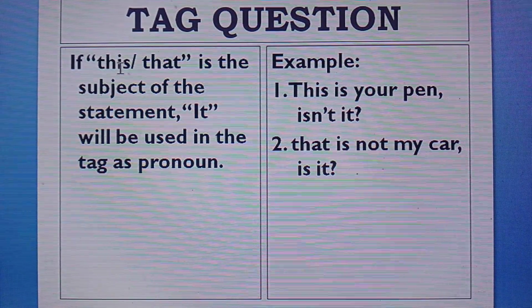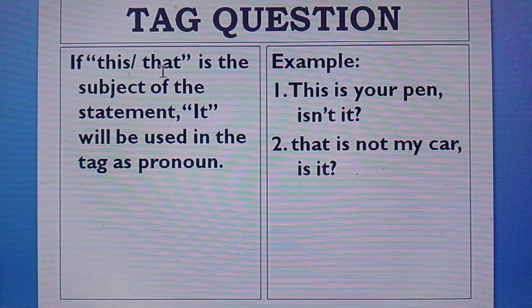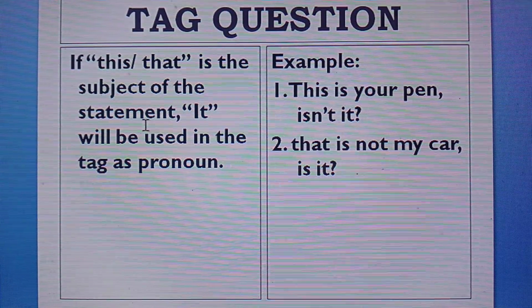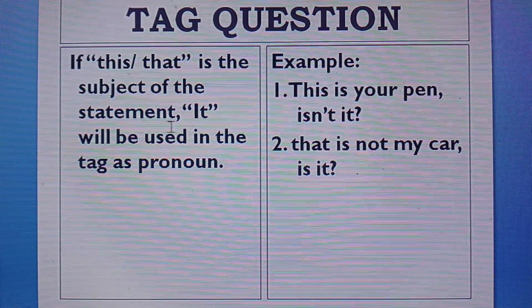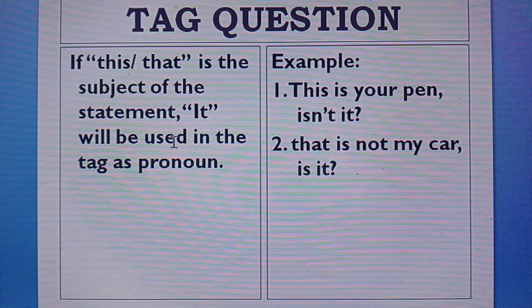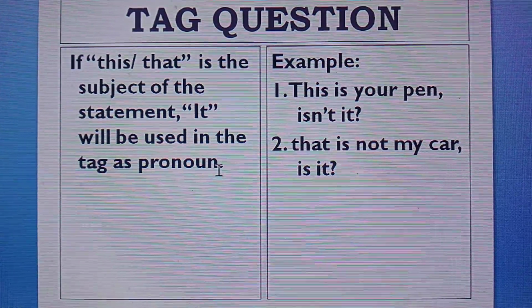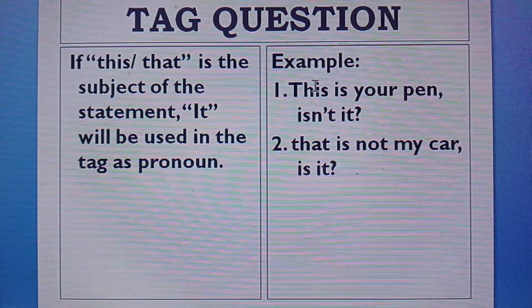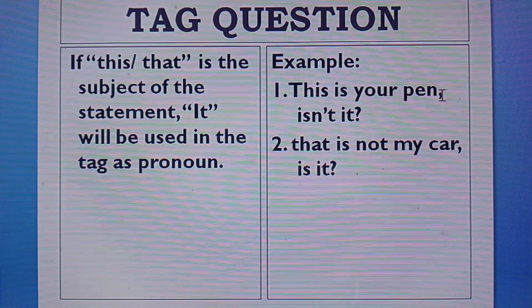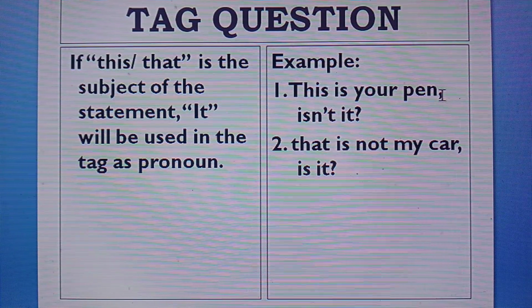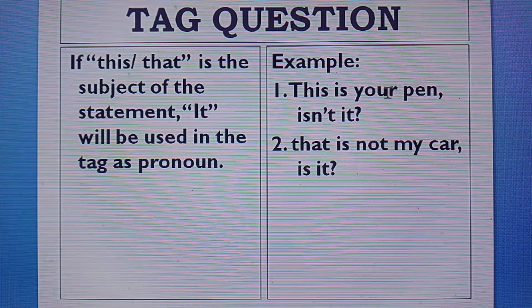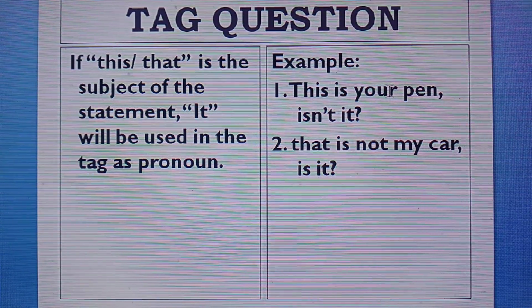If this or that is the subject of the statement, it will be used in the tag as pronoun. For example, this is your pen. Here the statement subject is this.